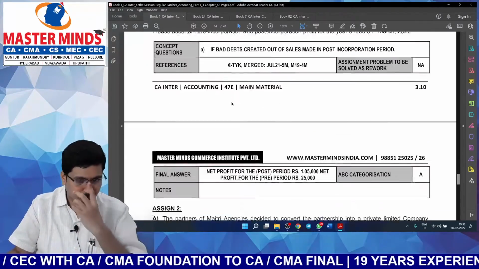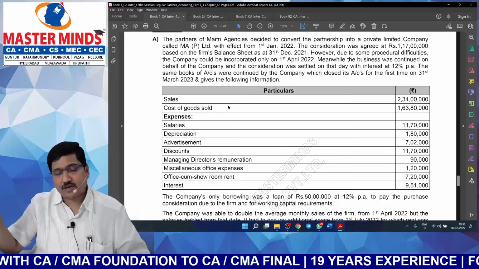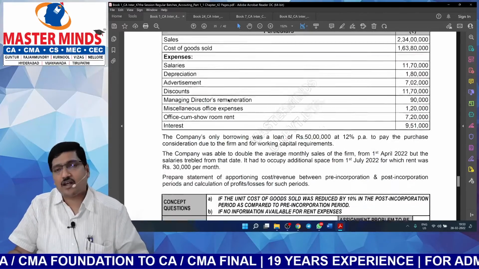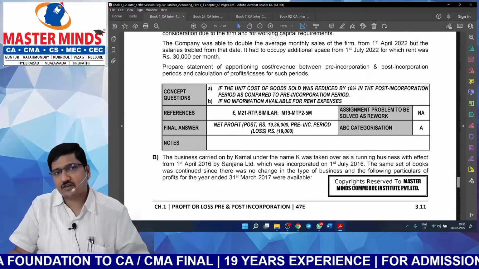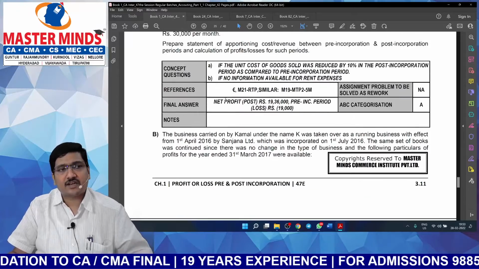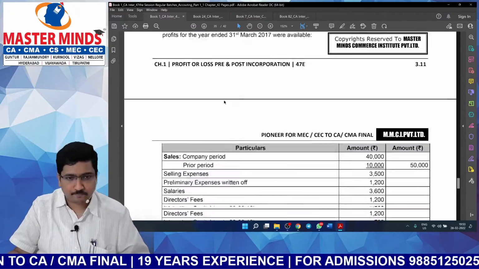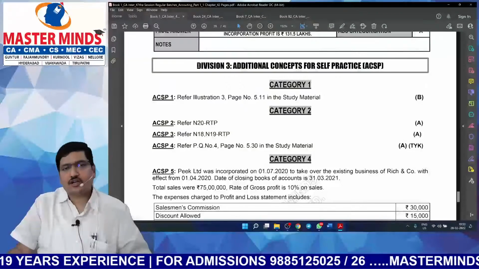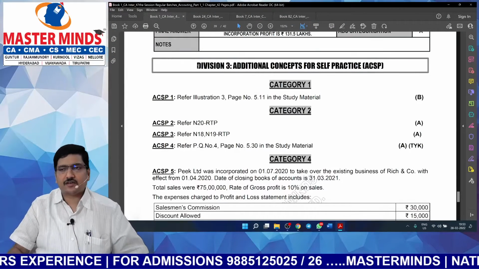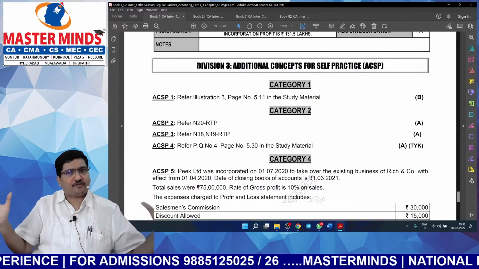Next one. Now tell me, if you prepare in masterminds material, is it like work hard or work smart? Work smart. We are saving a lot of time. So unnecessary duplication is already gone. Next one. So additional concepts for self-practice. I have told that we have included everything from ICAI sources.